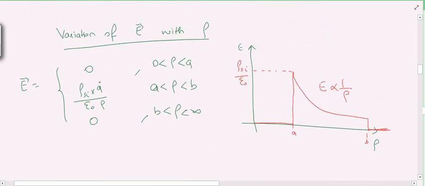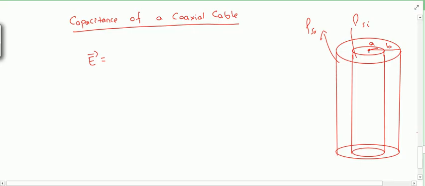This is the expression for the electric field between the coaxial cable, from A to B. It is rho s i into a divided by epsilon rho. So I am taking in this case a dielectric material.